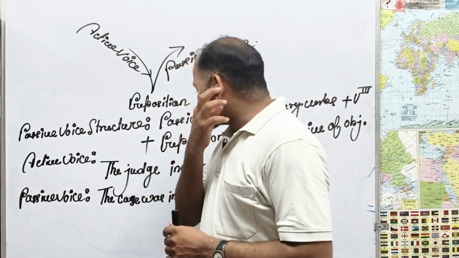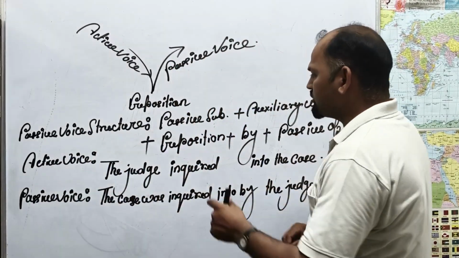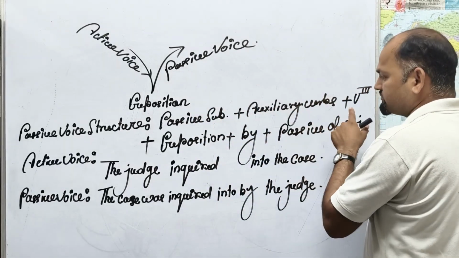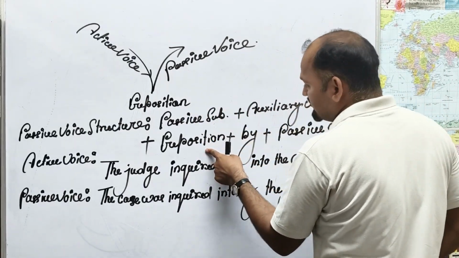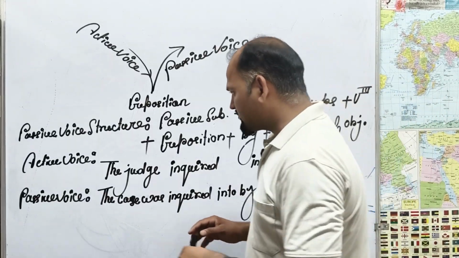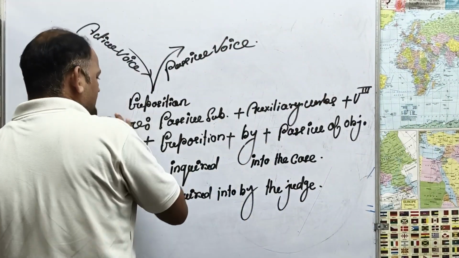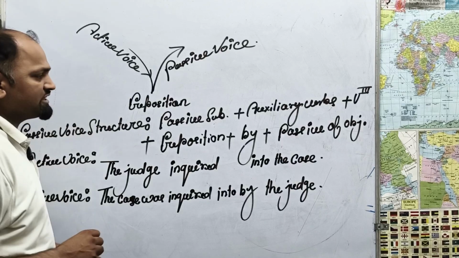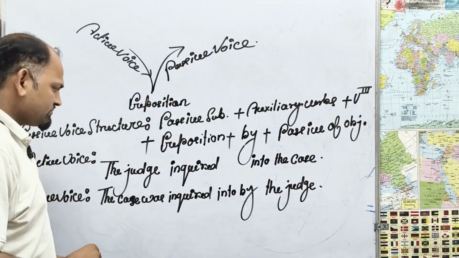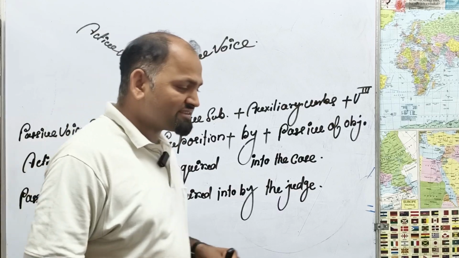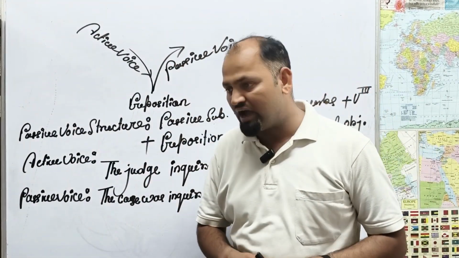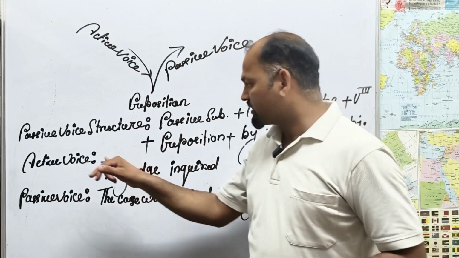Now the passive voice. The structure of this statement is: passive subject, auxiliary verb, verb third form, preposition, by, and the passive of the object. Sir, what is this? This is the structure of a sentence which you have to change into passive voice. So, sir, first of all, give me an example. Without an example, I cannot understand. Of course, I will give an example.